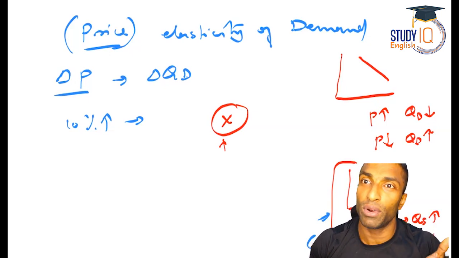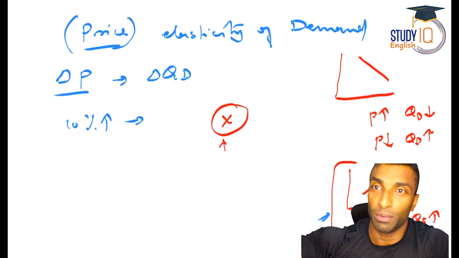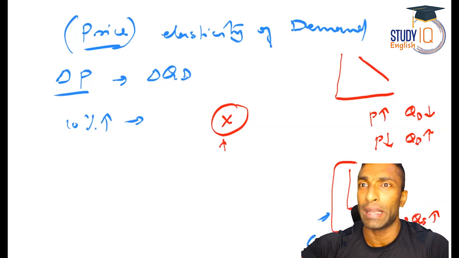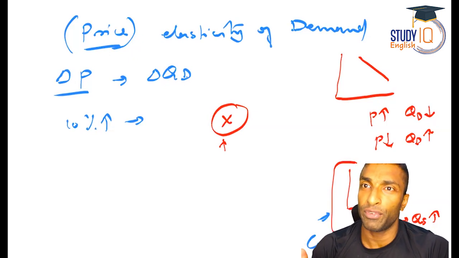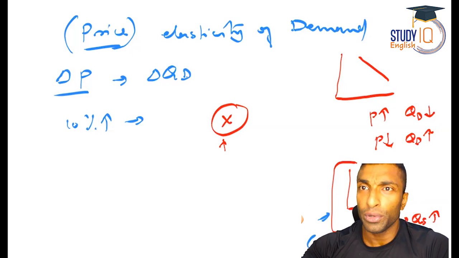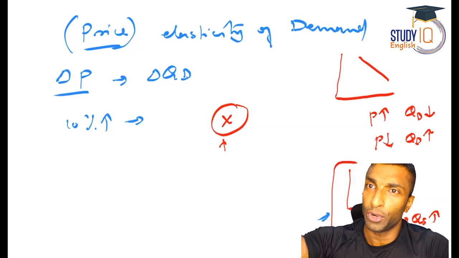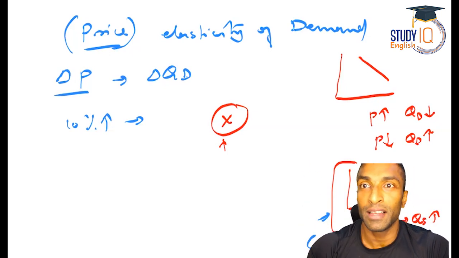Same way food, the regular food that I used to take, not the protein foods or luxury foods that I'm talking about, the basic food, right? The rice and other things, which definitely I have to take. I cannot wait for the price to increase or decrease. I'm not going to reduce my consumption if the price is going to be increased. I'm not going to eat twice or thrice if the price is reduced.